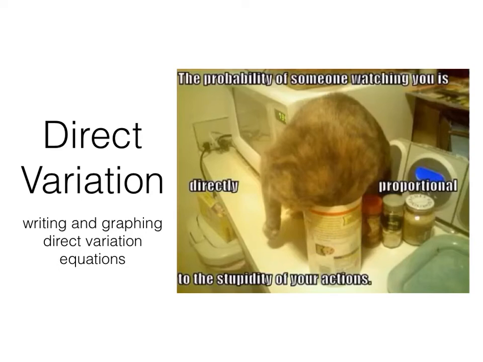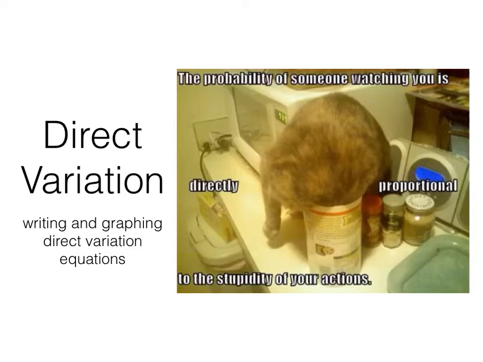All right, guys, let's talk about some direct variations. Let's start with this concept here. The probability of someone watching you is directly proportional, which is the same thing as saying varies directly, with the stupidity of your actions. And anyone who owns cats knows that's a pretty typical cat activity. She's trying to find out if she fits in the container or eating what's in it. I don't know. Let's talk about direct variations.